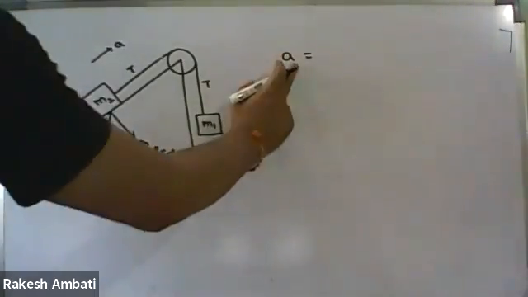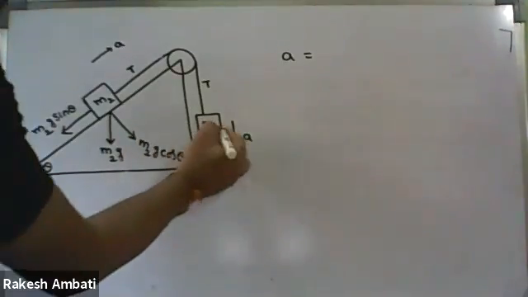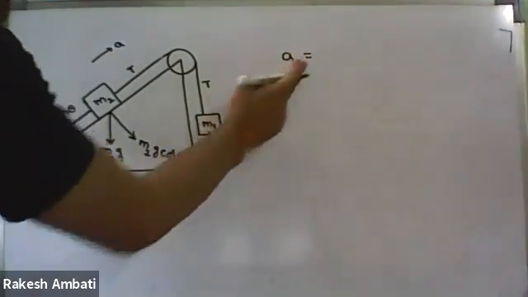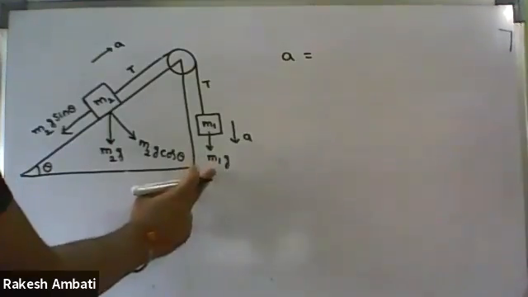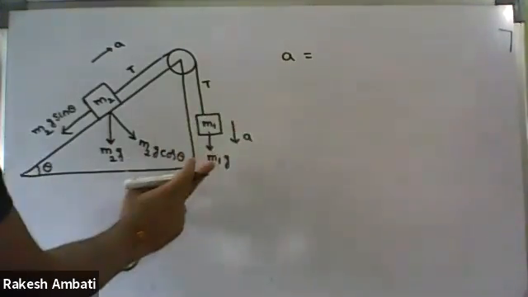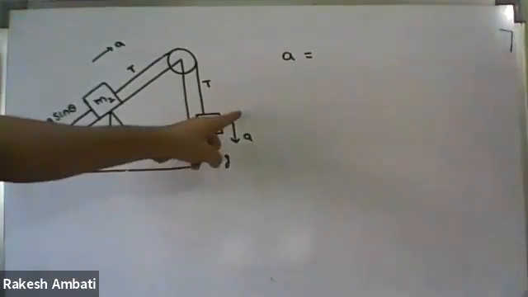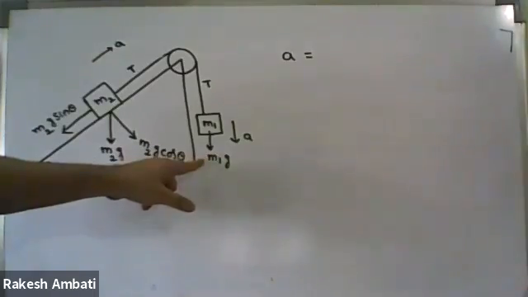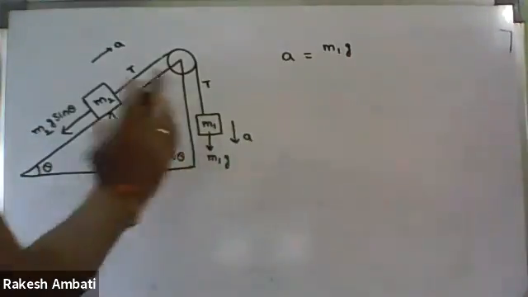Therefore here, write down acceleration equals, starting from M1. This block is moving. We know the weight M1G. But do we have to consider this M1G weight or not? We have to consider it. Why? Because along the direction of motion, weight is present. Along the direction of motion, is it positive M1G or negative M1G? Positive, because it is along the acceleration. Correct. Along the direction of motion, so positive M1G.